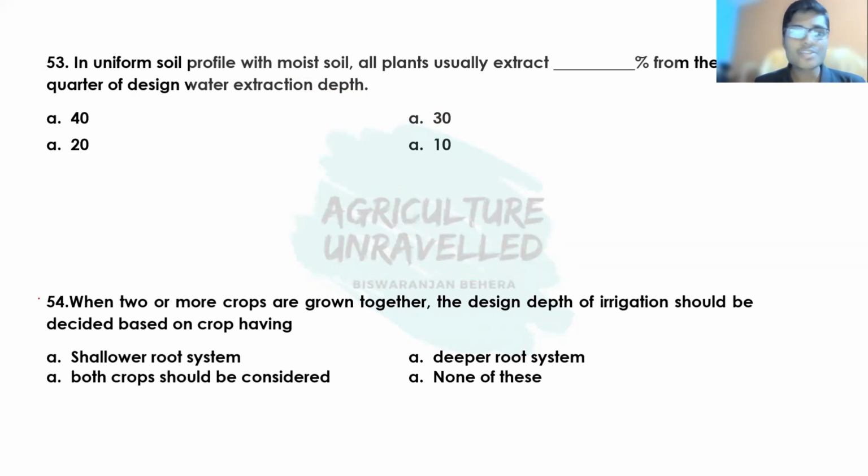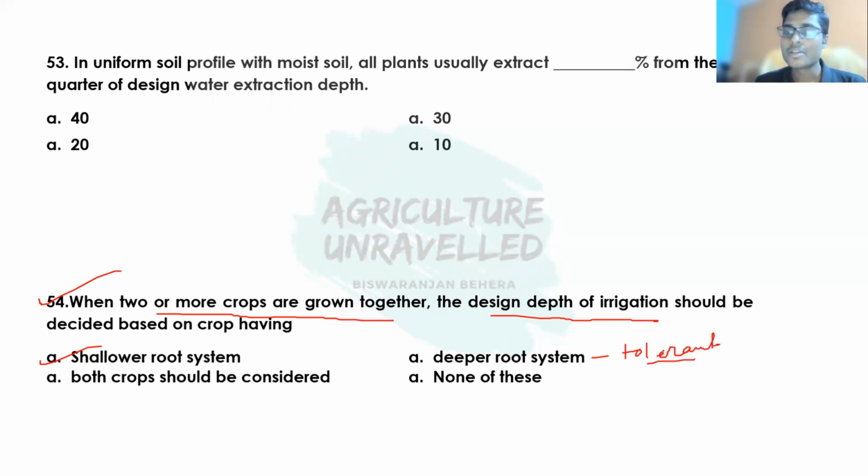Then coming to the next question, that is, when 2 or more crops are grown together, the design depth of irrigation should be decided based on the crop having shallow root system, deeper root system, both crops should be considered, or none of these. The correct answer of this question is we should consider the shallow root system, because the crop having deeper root system is tolerant to moisture stress.